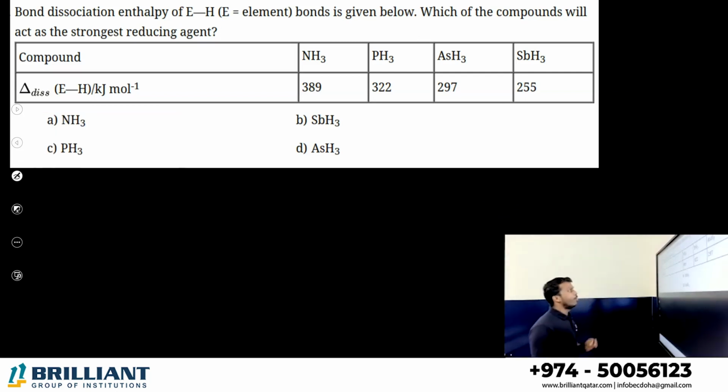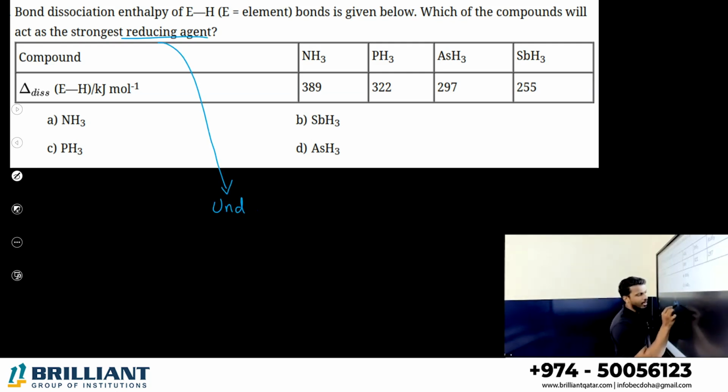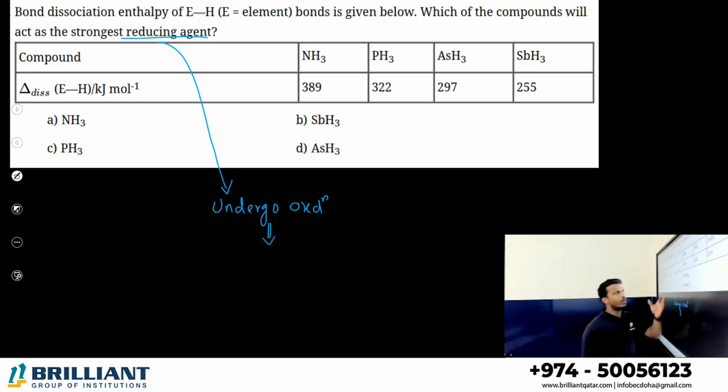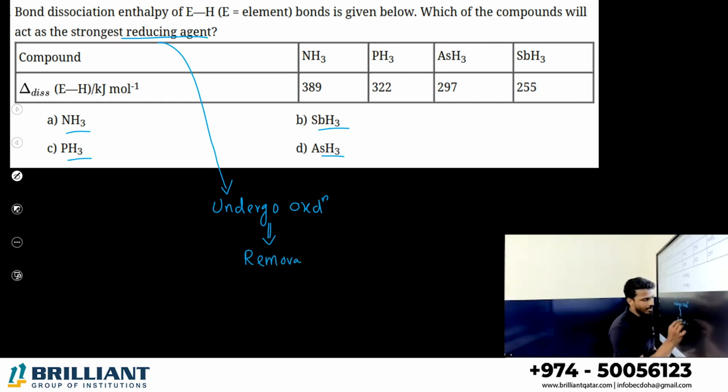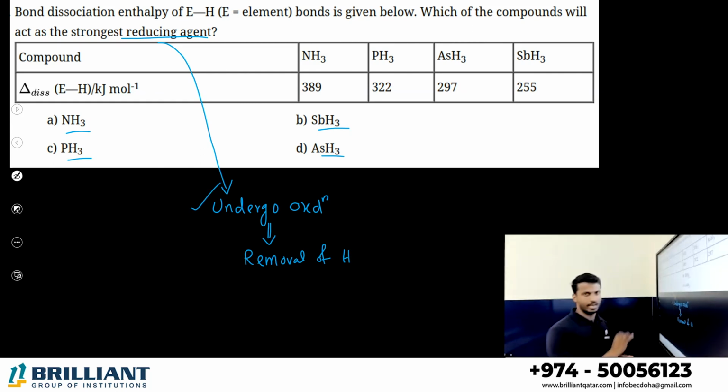Now, bond dissociation enthalpy. What is bond dissociation enthalpy? The amount of energy required to break the bond is given below. Which of the compounds will act as the strongest reducing agent? What is the meaning of a reducing agent? A reducing agent is one that can undergo oxidation. What is meant by oxidation? All examples are given in terms of hydrides. How can you say oxidation in terms of hydrogen? Oxidation means addition of oxygen, or removal of hydrogen.